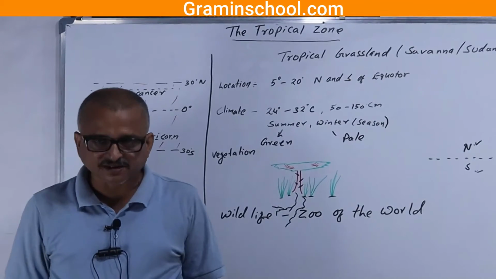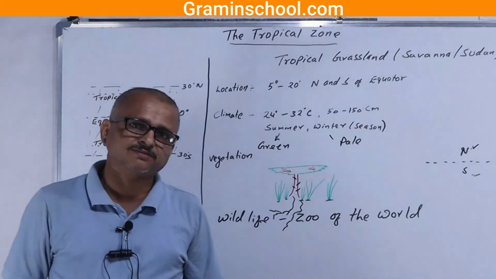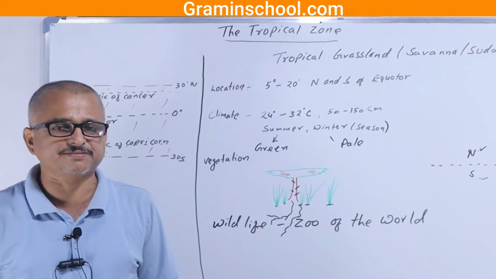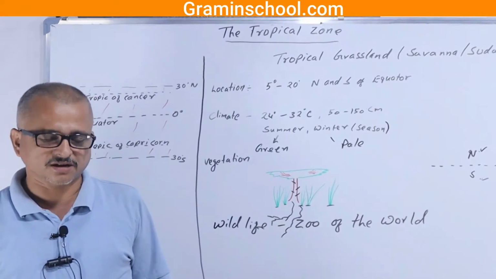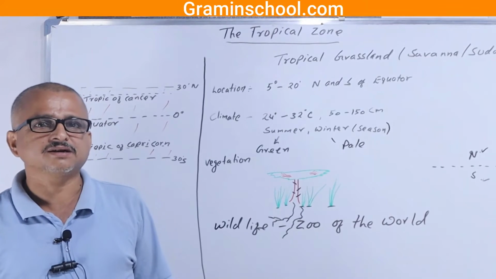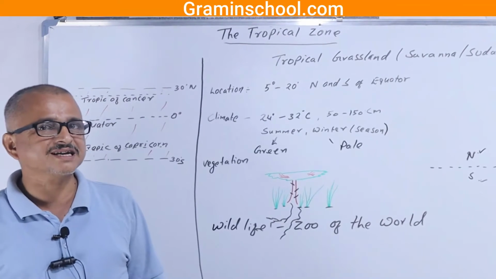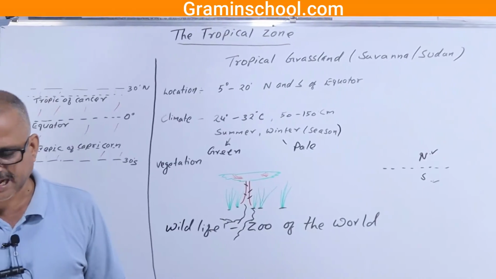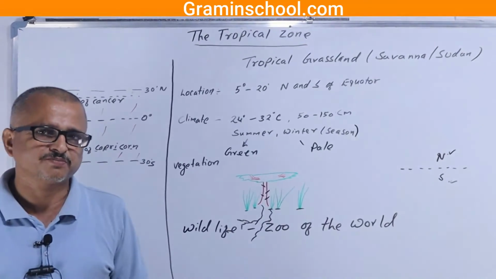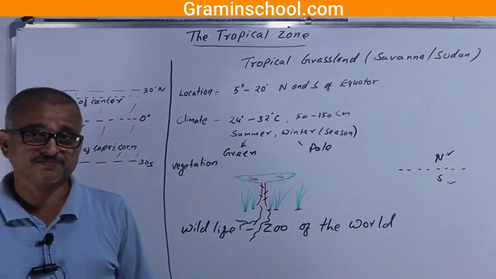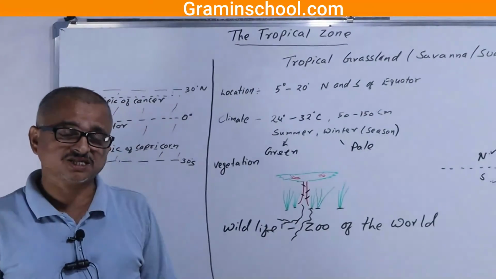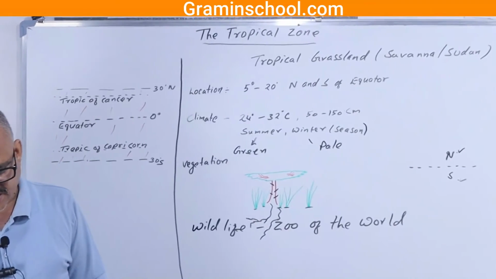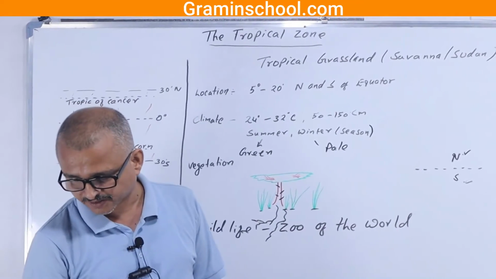Okay, if we see African grassland, there is elephant found, bison, wildebeest found, zebra found, and likewise some flightless birds. Okay, rarely trees are found there, and small trees are there. So birds also forget to fly. Kiwi, ostrich, emu, rhea, these are the birds which are found in this tropical grassland.